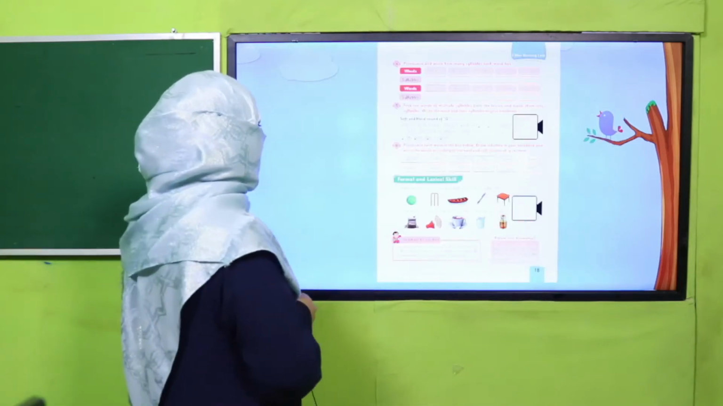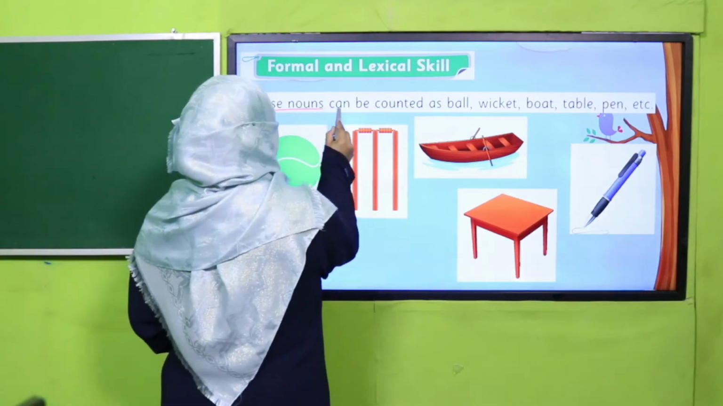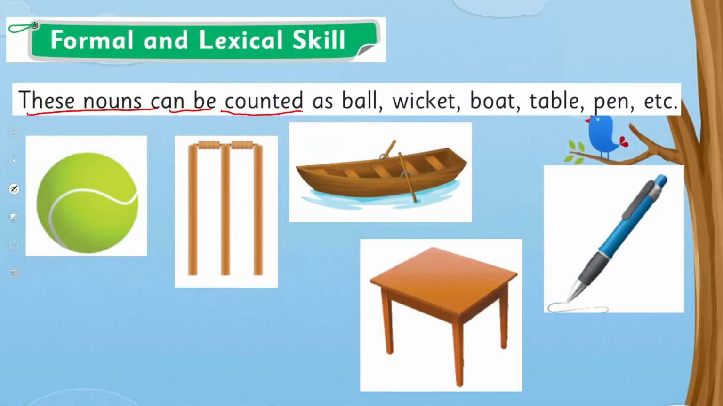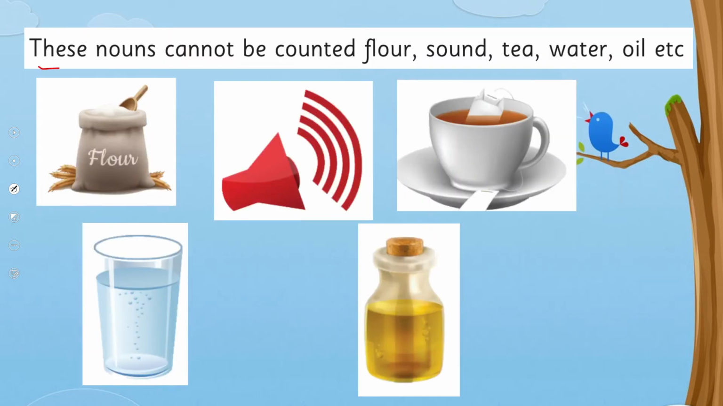So let's practice this from your book. These nouns can be counted as ball, wicket, boat, table, pen. That's why these are the examples of countable nouns. But if I ask you, can you count water? No. Can you count the ink of pen? No. All right. So what are uncountable nouns? These nouns cannot be counted.